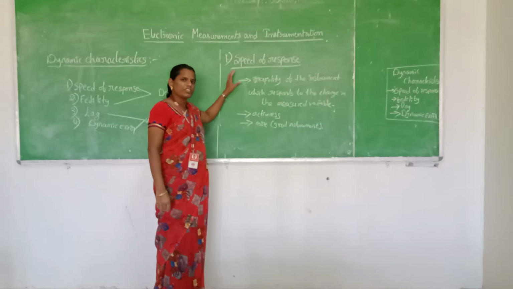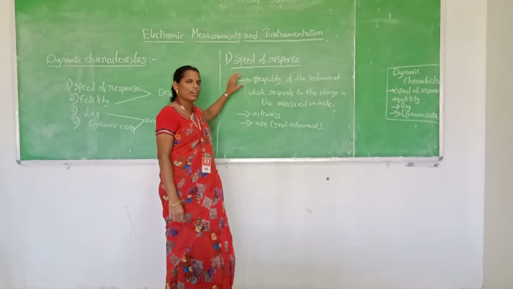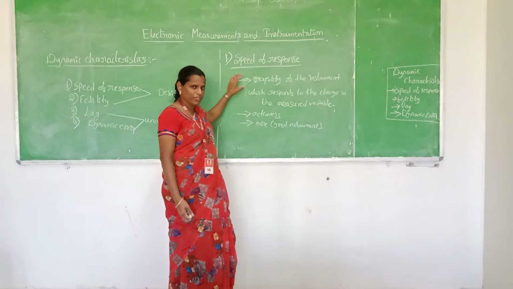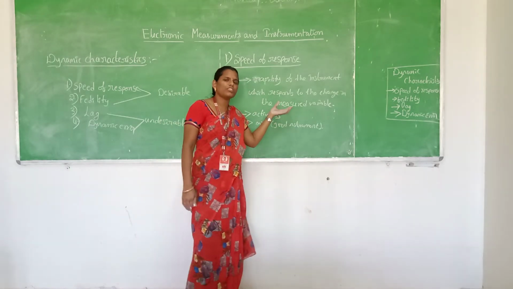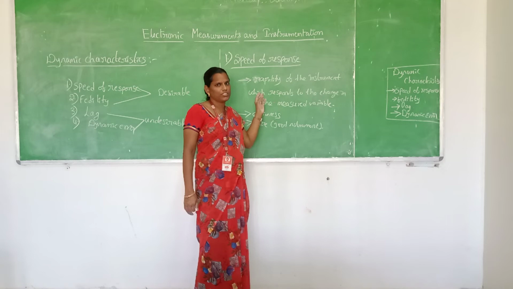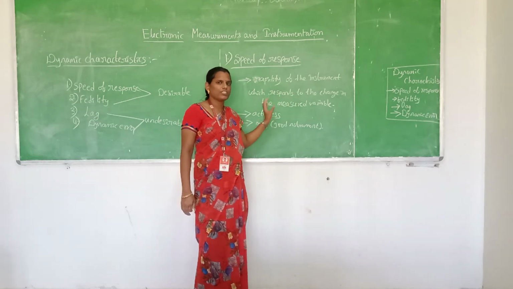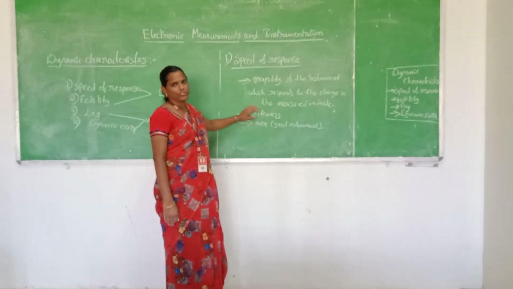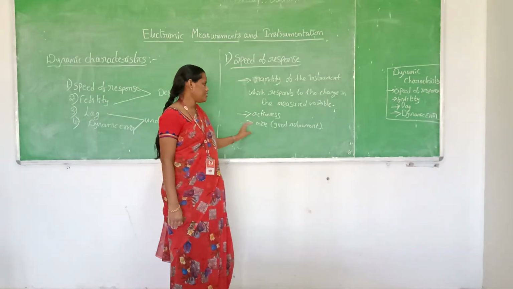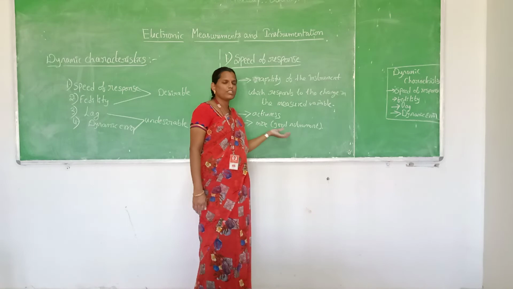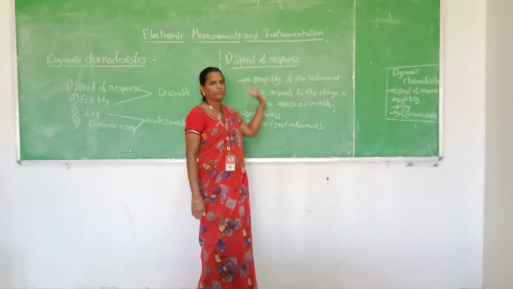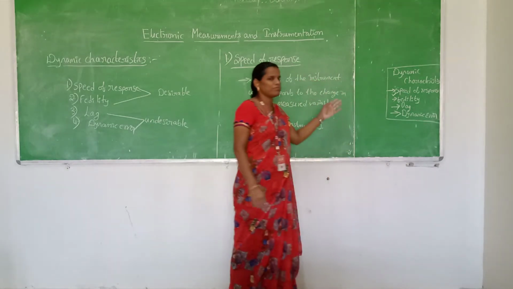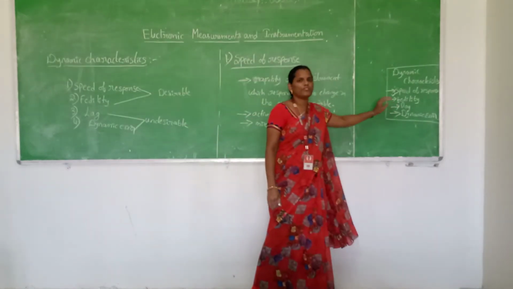As the speed of response is a desirable characteristic, how can we define it? It is the ability of the instrument to respond rapidly with respect to the change in the measured variable. It is a good characteristic of an instrument. It determines the activeness of the instrument, and an instrument is considered good if the speed of response is more. Next, we have completed the speed of response, the first type of characteristic. Next we will go for the fidelity.